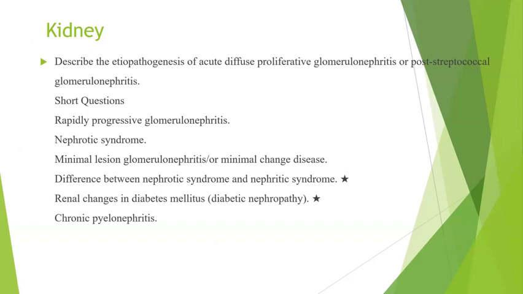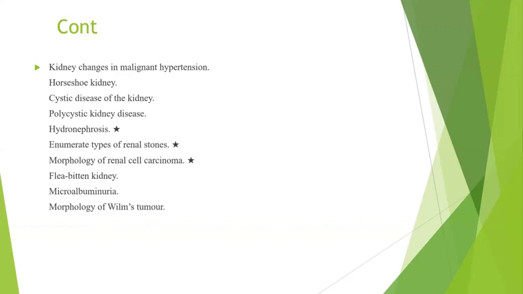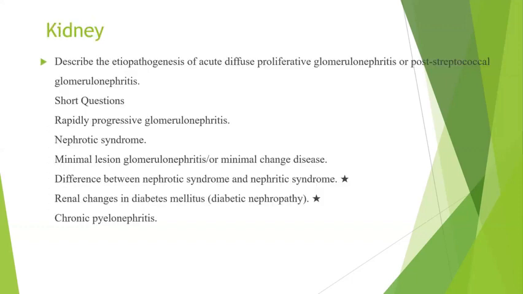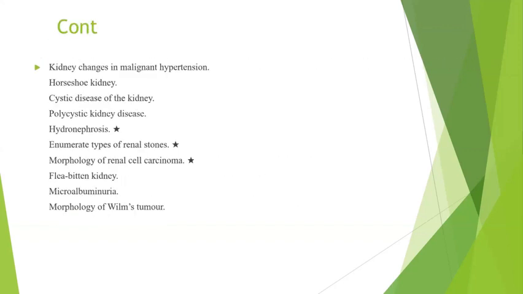And short questions, the 5-mark questions: rapidly progressive glomerular nephritis, minimal change disease, diabetic nephropathy, then chronic pyelonephritis, as well as sometimes Wilms tumor has been asked in the 5-mark questions also. These are the important questions which I have collected from both Pondicherry University as well as Tamilnadu University. So you can take it down. We'll go ahead with each topic.